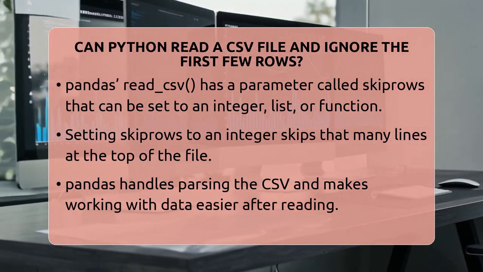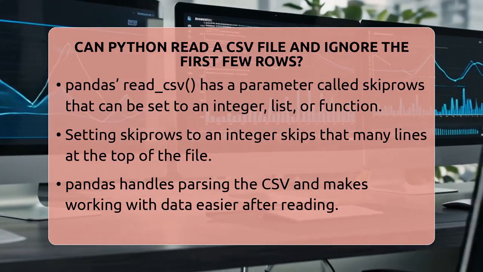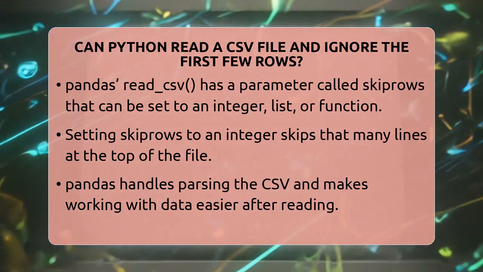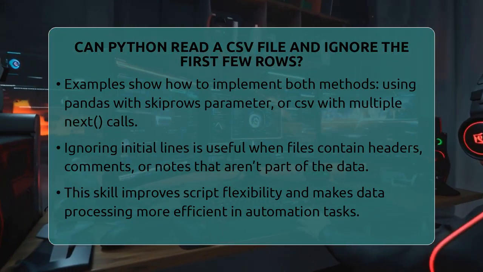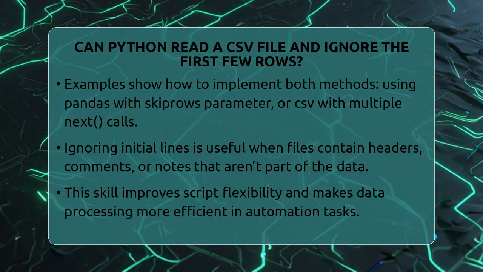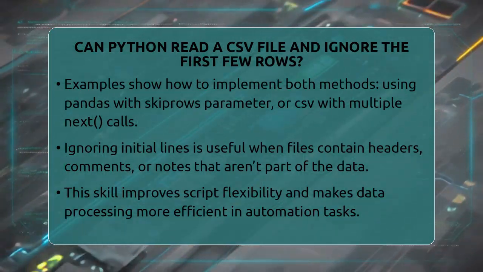With Pandas, you might write, import pandas as pd, then df equals pd.read_csv with your file name and skiprows set to the number of lines you want to ignore. It's simple and fast. With the CSV module, you open the file, create a reader object, then call next the number of times needed to skip the lines, and then loop through the remaining rows.